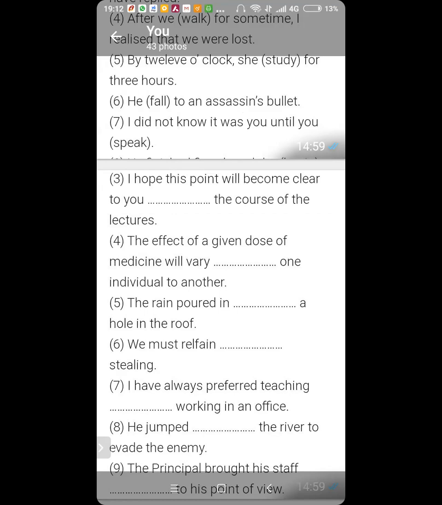Number 5. The rain poured in through a hole in the roof. Perfect. Number 6. This is refrain. We must refrain from stealing. Perfect.